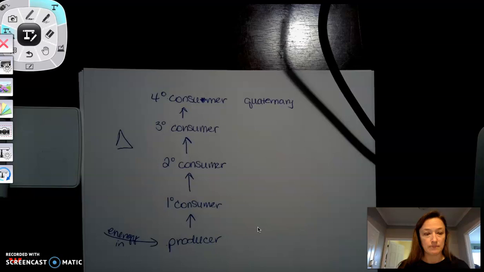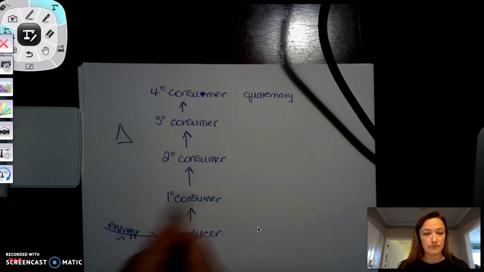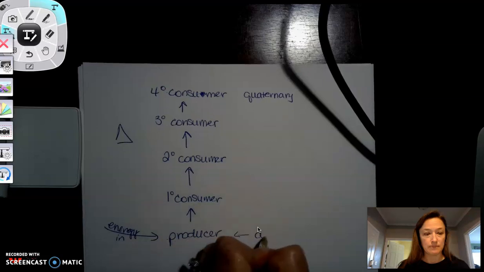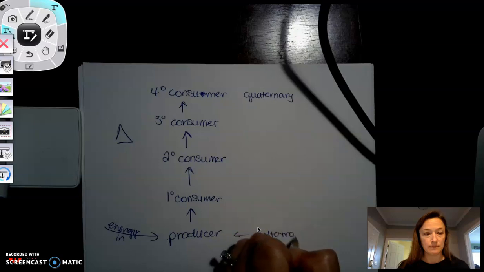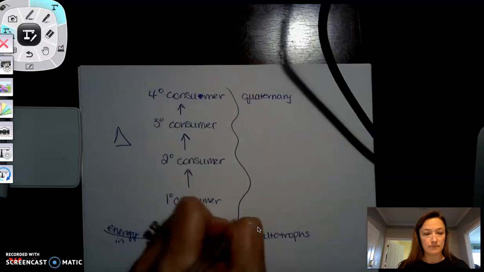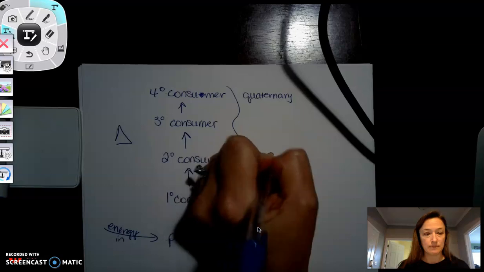I can contrast heterotrophs and autotrophs in regard to energy acquisition. So I already did that. Autotrophs do it with photosynthesis and chemosynthesis. They make their own food. Heterotrophs do it by eating, as well as location in the food chain. This is going to be your autotrophs, all the time, every day. These are going to be your heterotrophs. Okay.